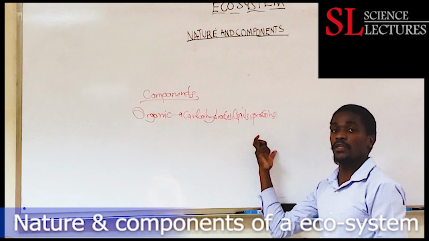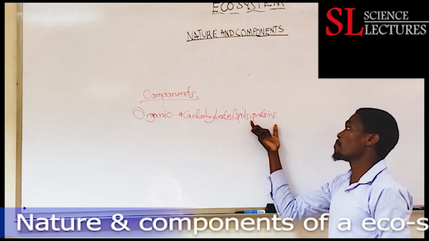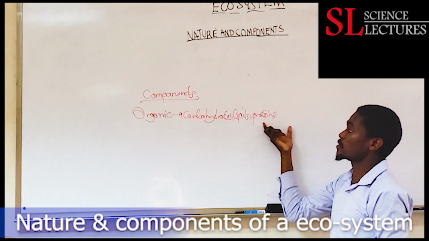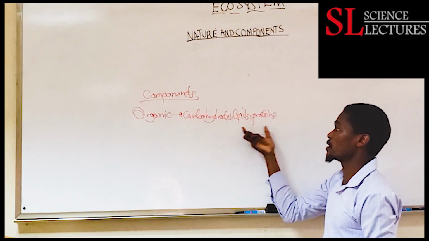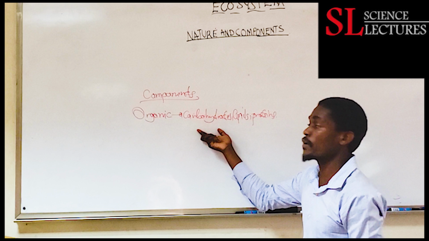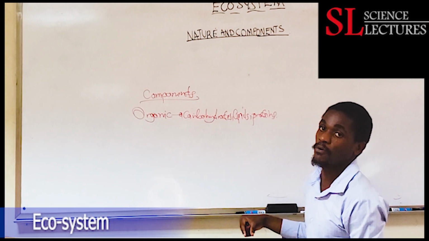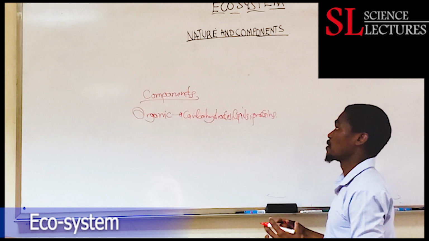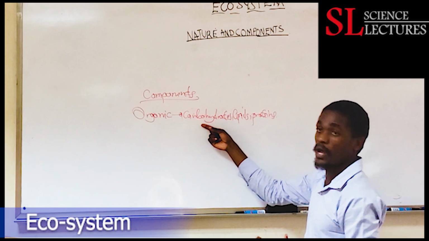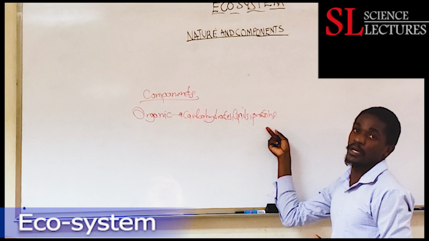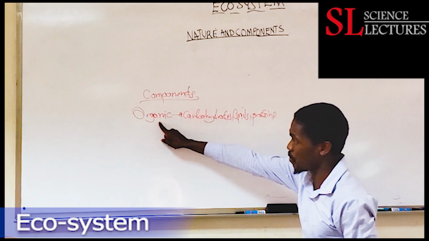Most living things are made up and built by proteins, so an ecosystem should at least have proteins. Carbohydrates are necessary for energy, and lipids are building blocks, stemming from the cell membrane of these organisms. We have carbohydrates, lipids, and proteins at the cellular level as organic components.